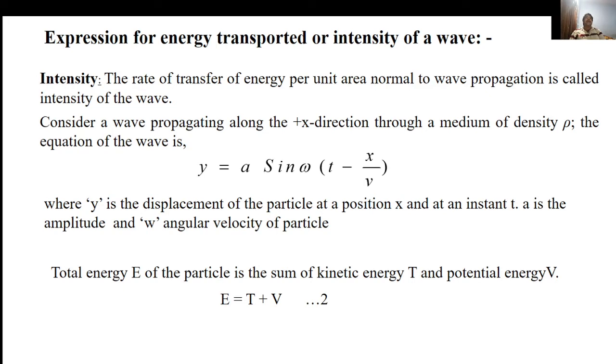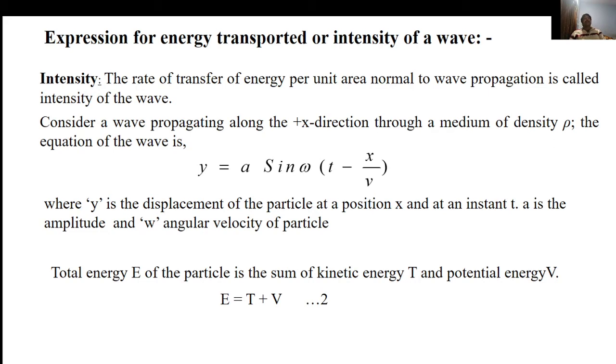The intensity of the wave is defined as the rate of transfer of energy per unit area normal to the wave propagation. Let us consider a progressive wave propagating along the positive x direction through a medium of density rho.